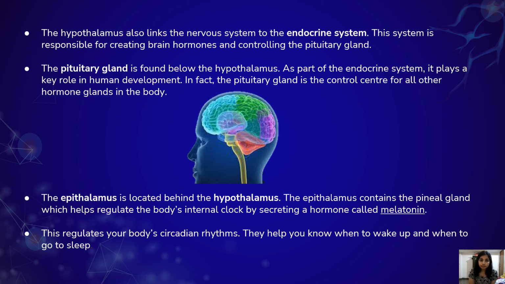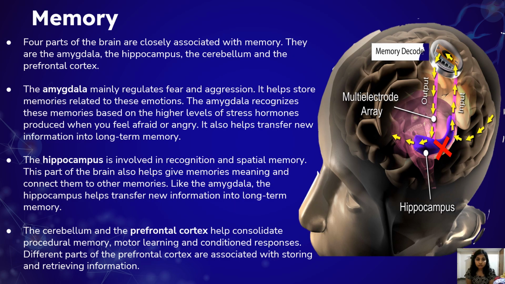The four parts of the brain which are closely related to the memory are amygdala, hippocampus, cerebellum, and prefrontal cortex. The amygdala mainly regulates the fear and aggression. It helps to store the memories which are related to emotions, and it also recognizes these memories based on the stress hormones produced when you feel angry or afraid.